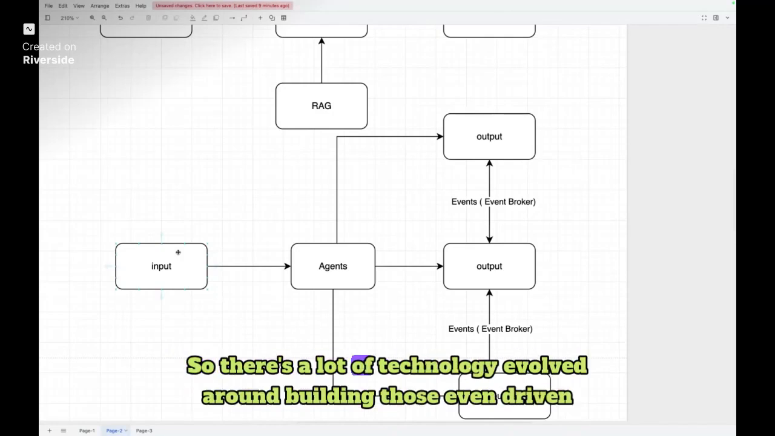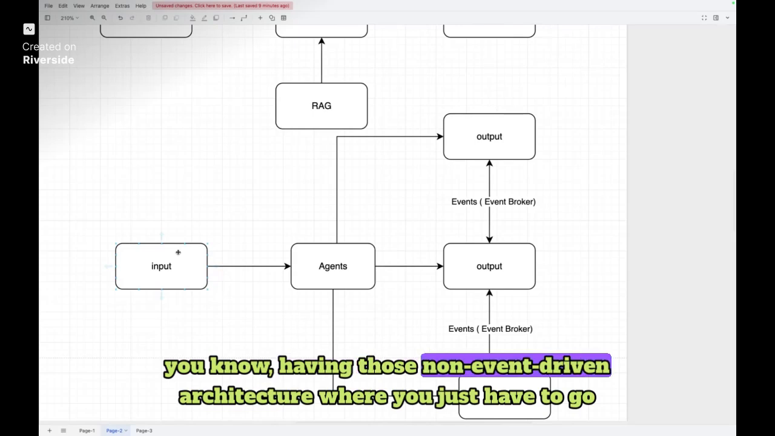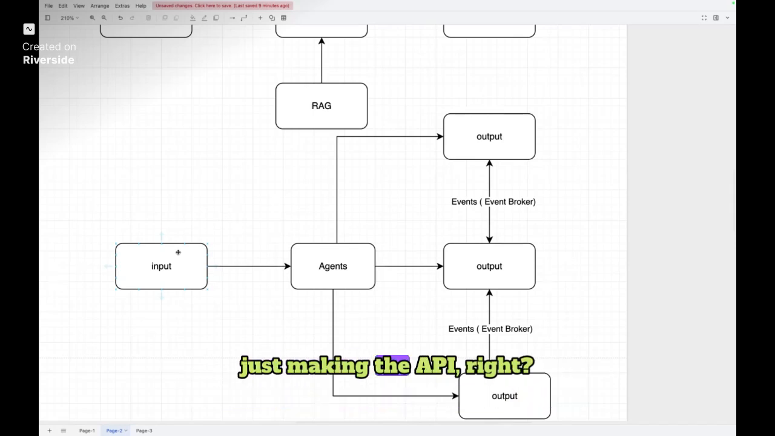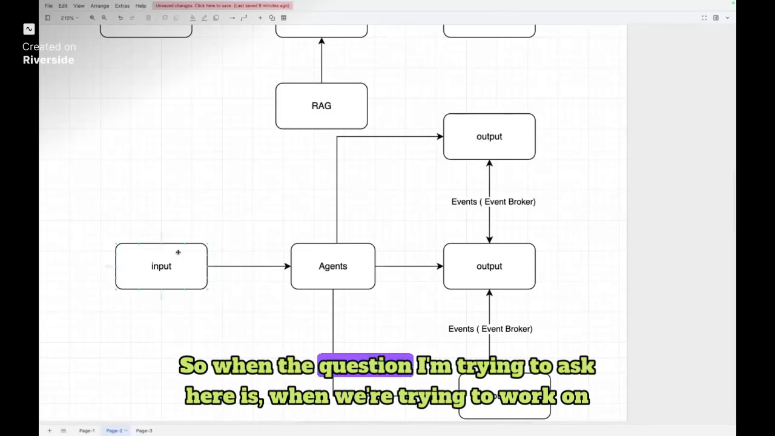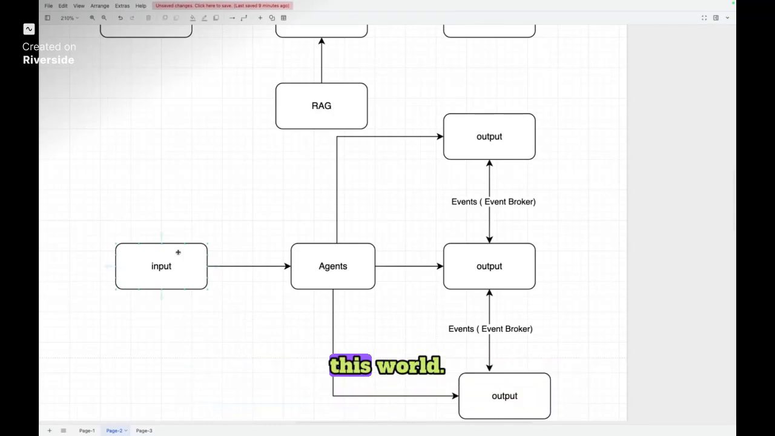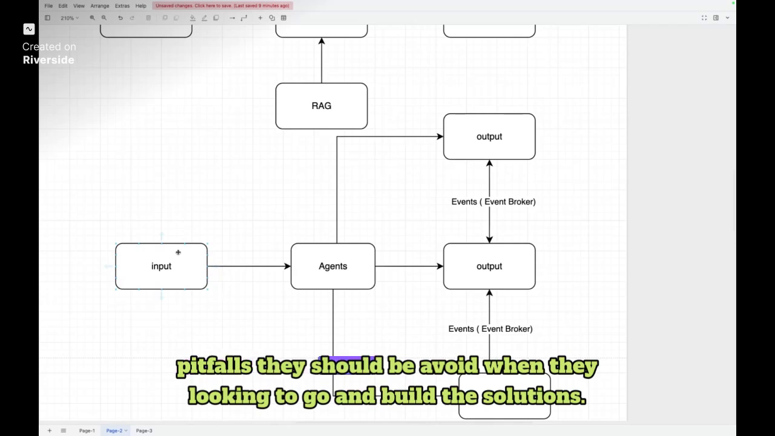So there is a lot of technology involved in building those event-driven architectures, compared to non-event-driven architectures where you just go and consume the message from databases or from an application. You're just making an API call, right? So people have this concept. The question I'm trying to ask here is: when we're working on an event-driven architecture, especially if someone is very new in this world, how should they start? What are the best practices, or what pitfalls should they avoid when looking to build these solutions?